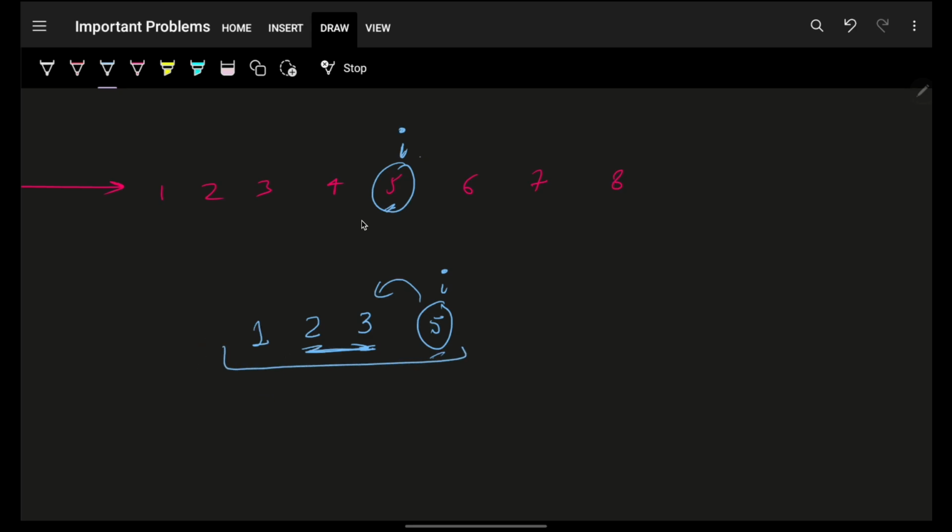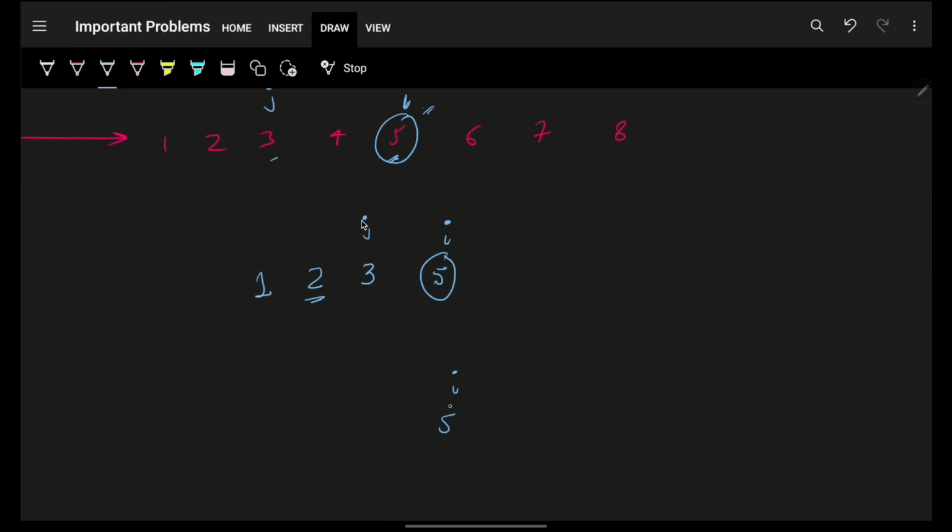So I realize that I itself is not sufficient. I need to know the previous element as well, and with that previous one, I will be able to figure out the entire sequence. Why is the previous one important? Because if my I is 5 and the previous one is 4, then 5 minus 4 is 1, so I would have taken 1. And thus you see that the length entirely changed just because of the previous one.